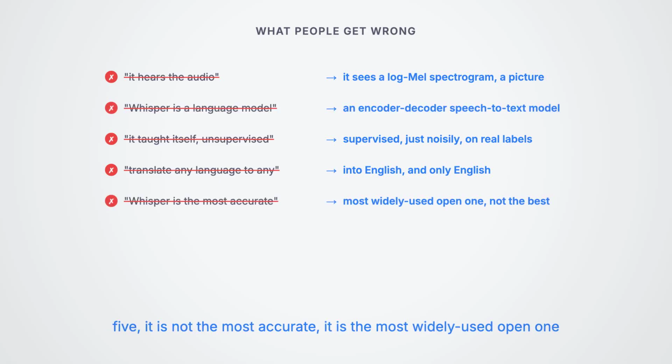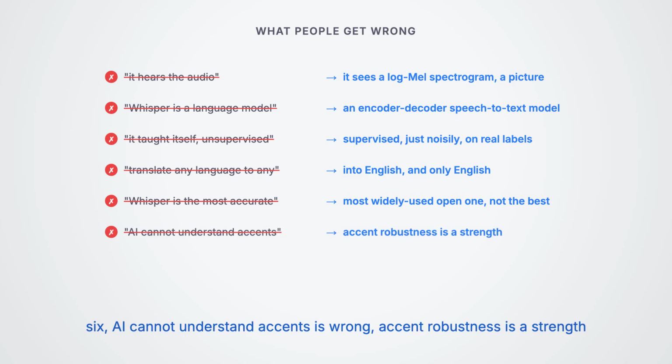5. Whisper is the best, most accurate speech model. That is out of date. It is the most widely used open one, but newer models beat it on accuracy. And 6. AI cannot understand accents. Wrong and worth retiring for good, because accent robustness is one of Whisper's strengths, and the residual gaps are a data story, not a limitation of the idea.